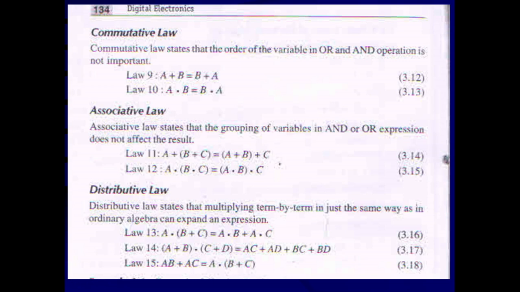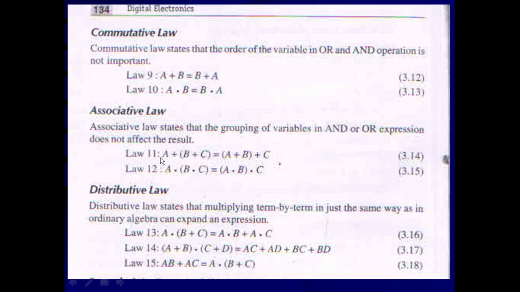If there are three numbers, 3 plus 4 plus 5, you can first add 3 and 4, and to whatever result you get, add the remaining number. Or you can make the association of 4 plus 5 and then add the remaining number. Or you can make the association of 3 and 5 and add the remaining number. That is known as the associative law. That associative law can be applied to the AND and OR operations in Boolean algebra also, for Boolean variables.